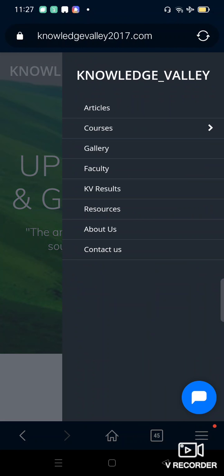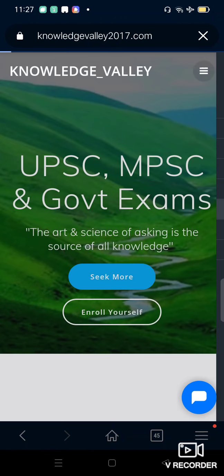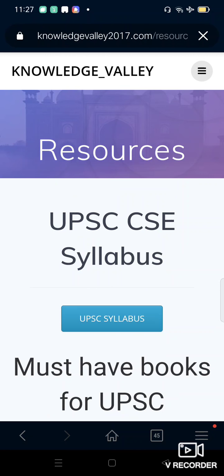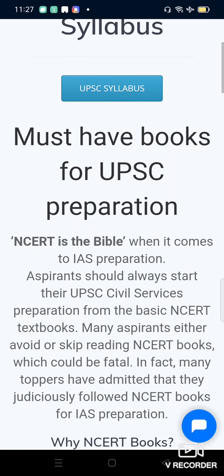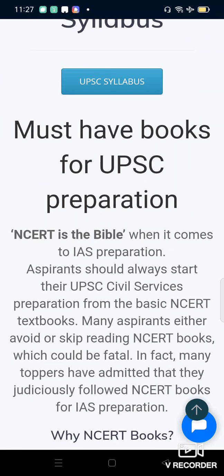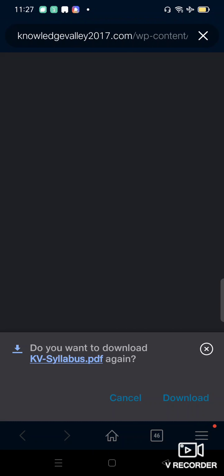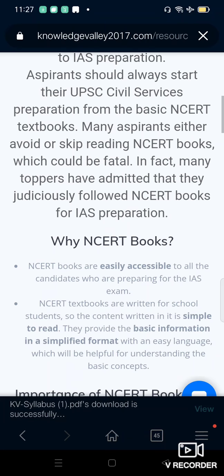Then you have the various resources that we have. You should go to the resources, press the three lines on top and go to the resources, and then in the resources you will find the syllabus. Just tap the syllabus, and there it will be downloaded. You have the syllabus which is being downloaded.